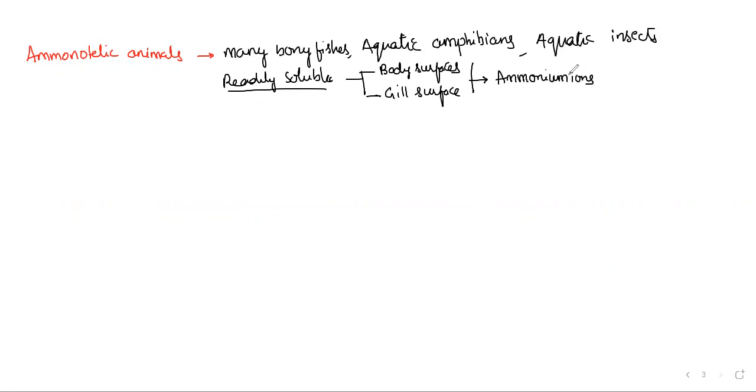Remember, they are readily soluble materials, which is why they are generally excreted by diffusion across body surfaces and, in fish, through the gill surfaces as ammonium ions. That means the kidneys do not play any significant role here; the role of the kidney is negligible in this case.